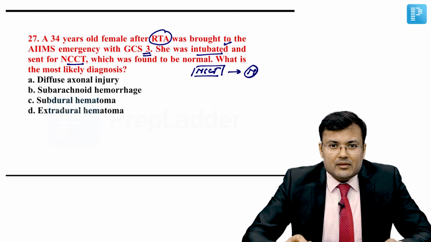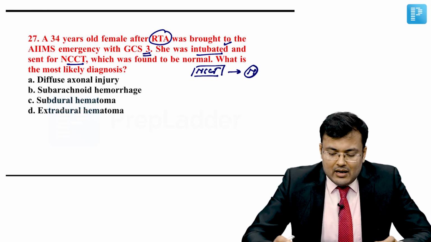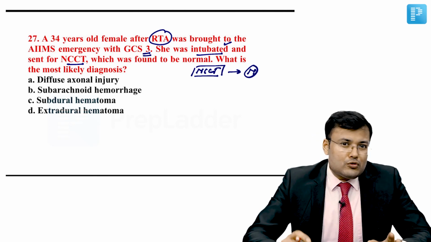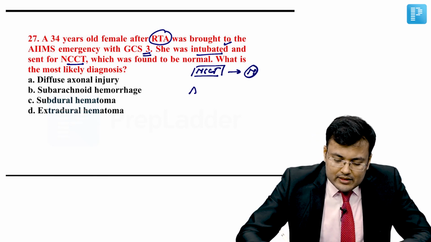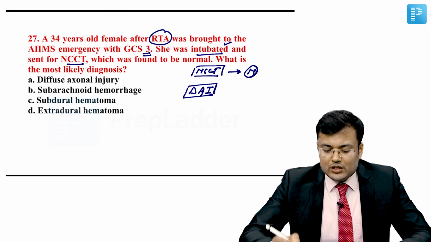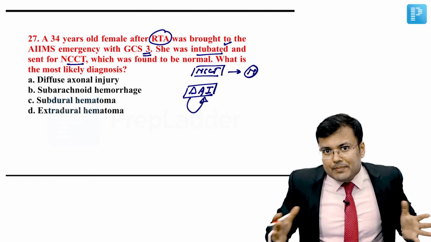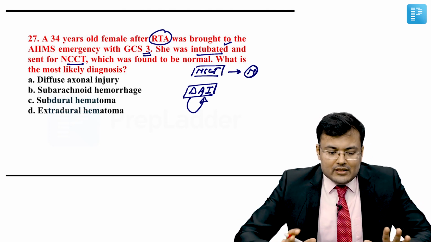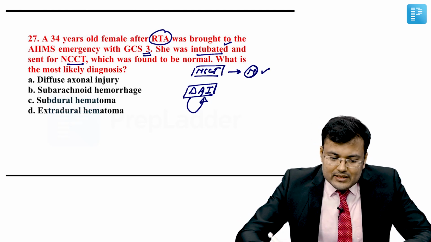GCS is 3. It means it is the post-traumatic vegetative state and NCCT appears normal. So tell me what is the most common cause of post-traumatic vegetative state in which NCCT appears normal? Obviously, this is a case of diffuse axonal injuries. What happens? Diffuse axonal injuries means there is widespread axonal damage caused by shearing forces. And this is the most common cause of post-traumatic vegetative state where NCCT is normal.